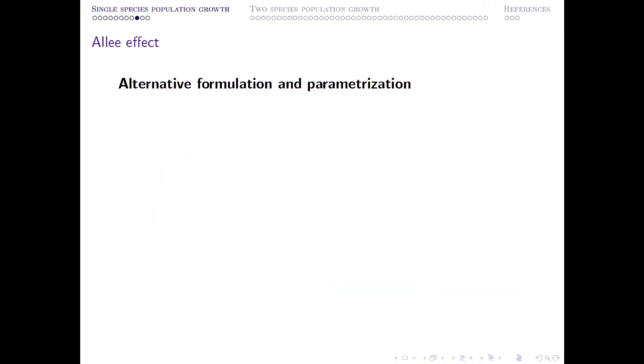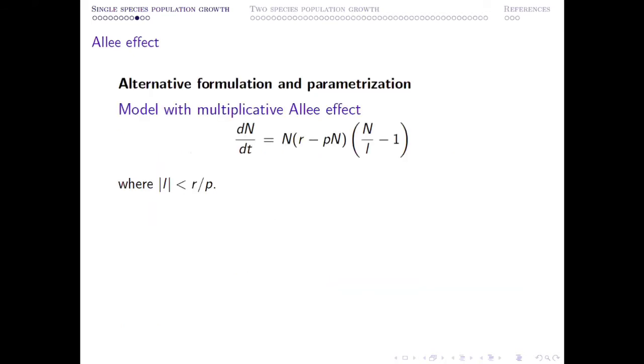So then how to alter the model? In order to alter the model, we can multiply this one by another factor n by L minus 1, where the modulus of L is less than R by P. If this L is positive, then it is called multiplicative Allee effect, which is strong. If L is negative, then it is multiplicative Allee effect, which is weak. And for L equal to 0, it is undefined. And again, there is a controversy among the group of researchers.